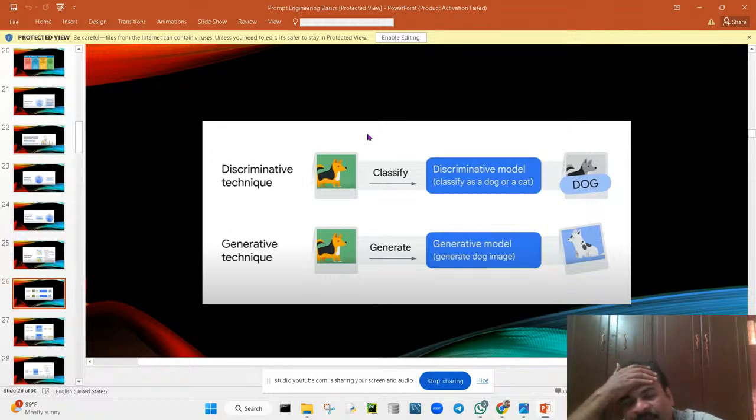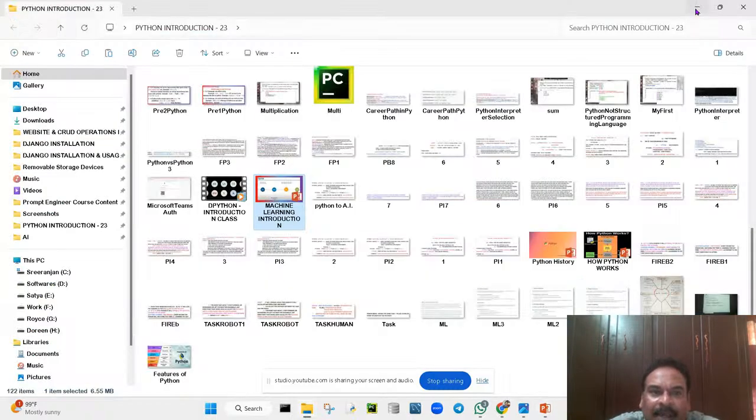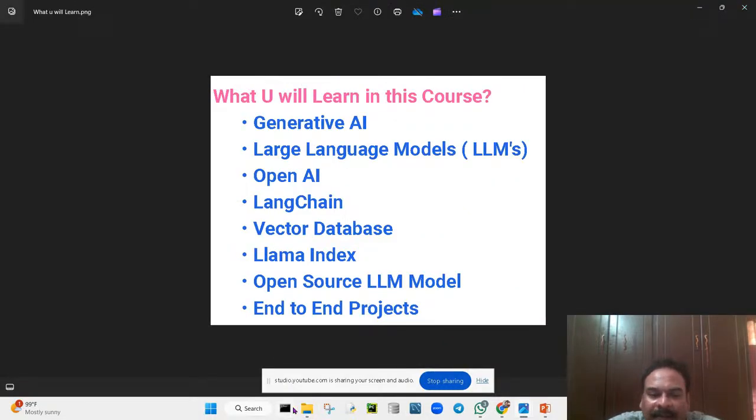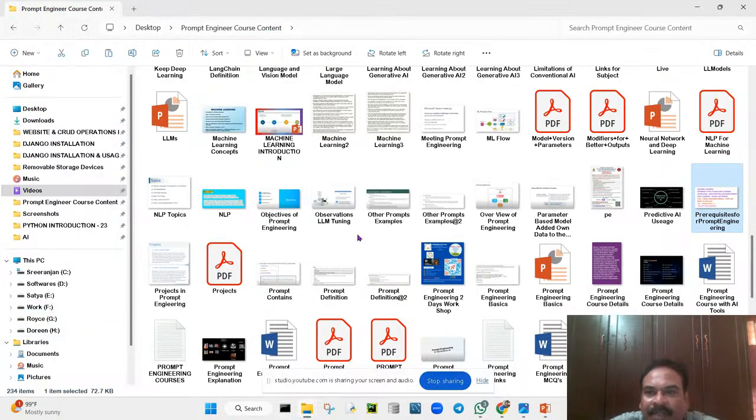So discriminative means what? For example, I'm going to give training on what is a dog. I'm showing one picture and asking, what is this? It will display it is a dog. So it will say whether it is a dog or not. Discriminative technique means already existing trained data will be used. So generative means what? It will generate a new dog image, a generative model. So this is generative AI. Okay, I will show one example so that you will understand.